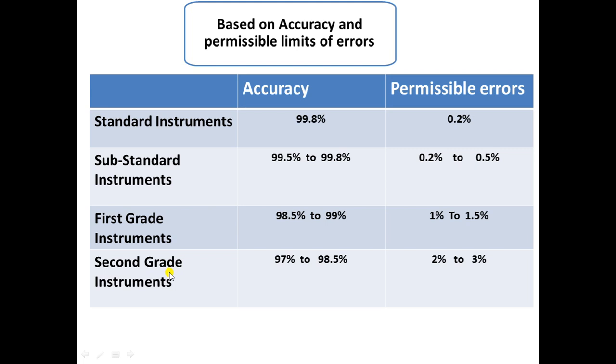Panel meters meaning, see, you have big systems, big processes, and the processes will have various parameters like air pressure, then temperature, humidity, or the liquid flow, the level of the liquid. All of these parameters will be shown by those panel meters. There will be many meters placed on one panel. So those are called panel meters, and the panel meters can be second grade instruments. So this is the classification of instruments based on accuracy and permissible limits of errors.